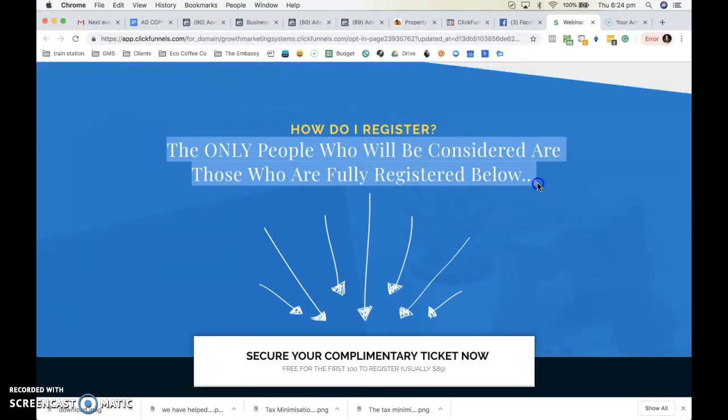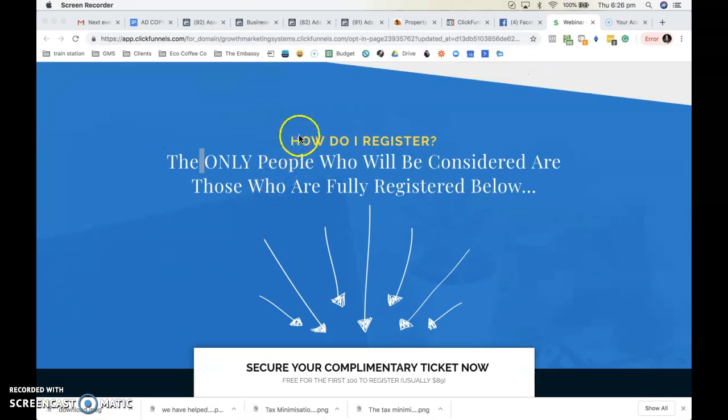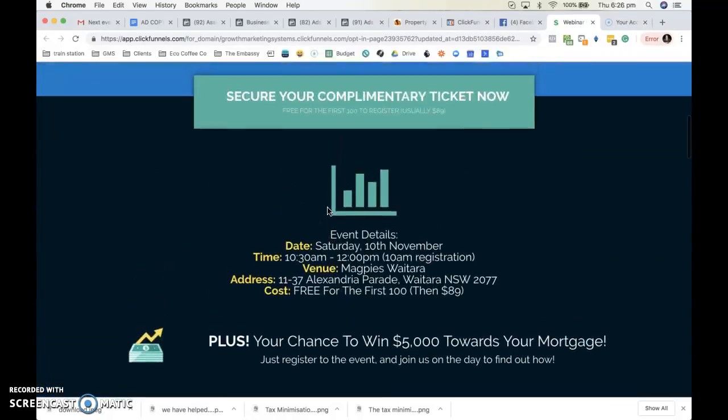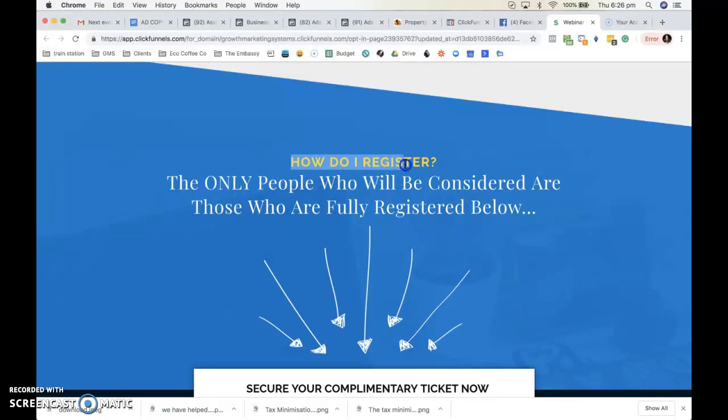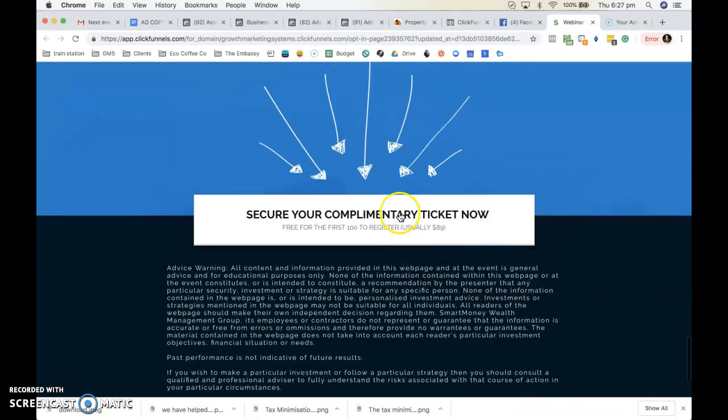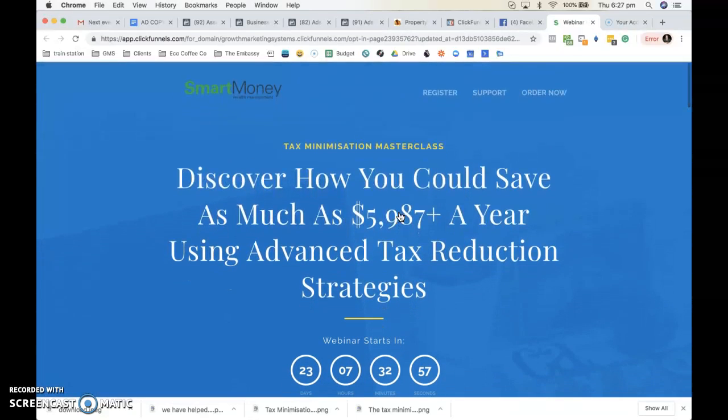How do I register? Change this section. So change this to register now. Discover the tax minimization strategies reserved for the mega rich, which I think is up here. Yeah. So register now. Discover the tax minimization strategies reserved for the mega rich. Cool. So just make those few little changes.